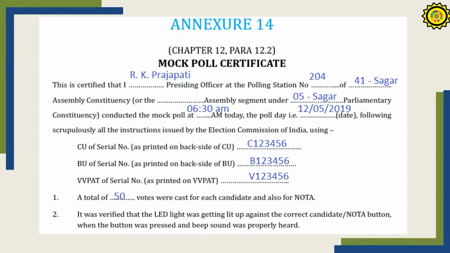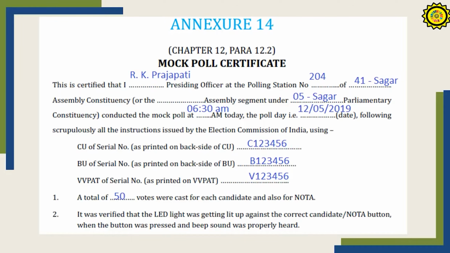This is one of the most important certificates to be filled. That is called the mock poll certificate. Here, the presiding officer's name should be written, the polling station number, and the time of conduct of the mock poll. It will be there in the CU also, so that number should be correct. And it is not the starting time of the poll, it is the mock poll time. Then the date, and then write the CU number, BU number, VVPAT number.